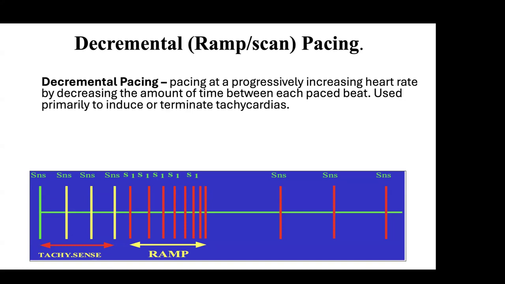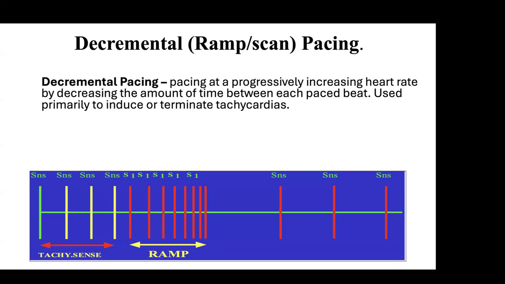When we say burst pacing, straight pacing, or incremental pacing, these three terms basically mean the same thing: we are giving a train of beats at a faster rate, every 8 to 10 beats. We are changing the cycle length.